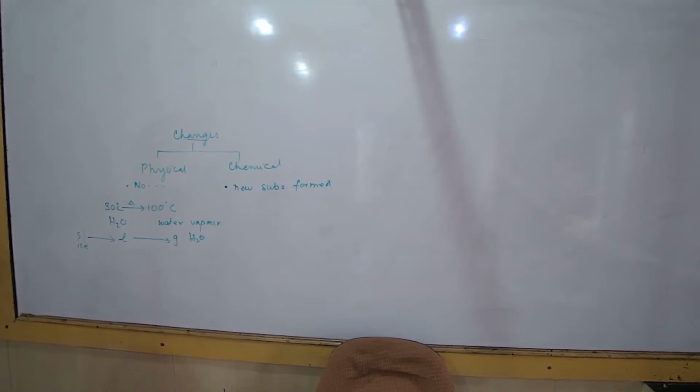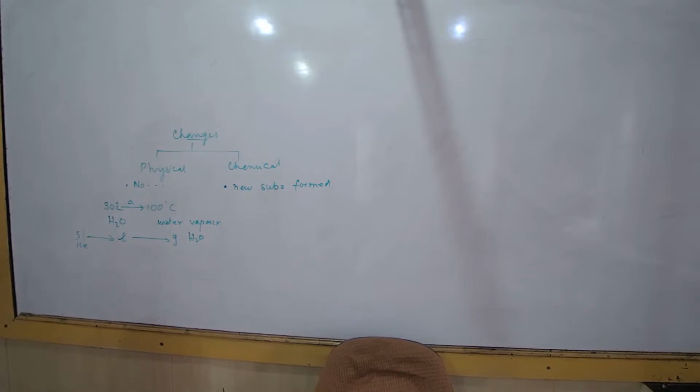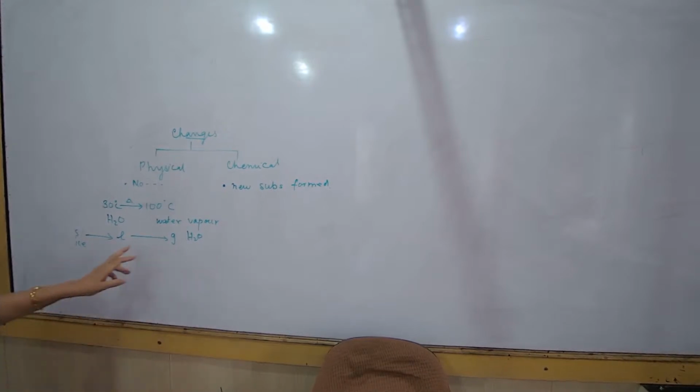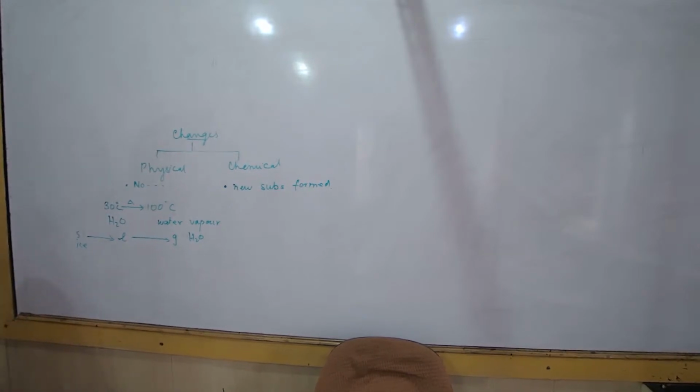Page number 19. The interconversion of states is a physical change because these changes occur without a change in composition and no change in the chemical nature of the substance. I want you to underline these words. There is no new substance, no chemical change. Although ice, water and water vapor all look different and display different physical properties, they are chemically the same, because the chemical composition has not changed. It's only a different physical form.